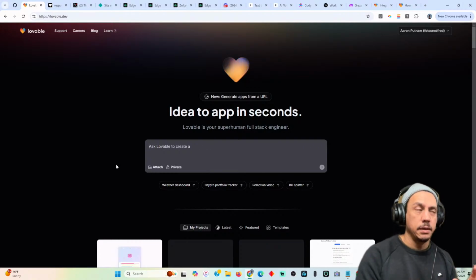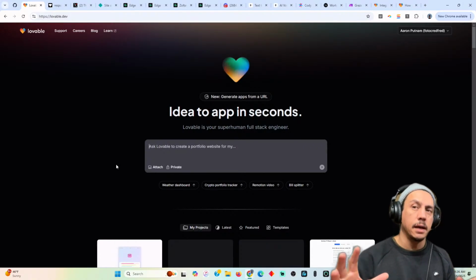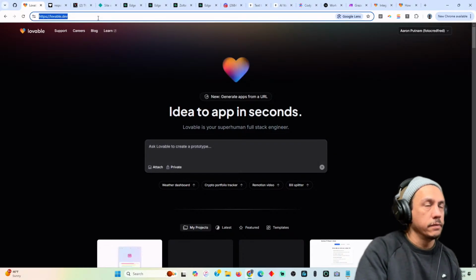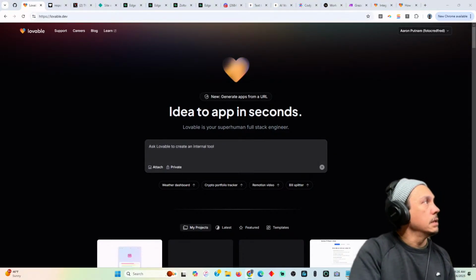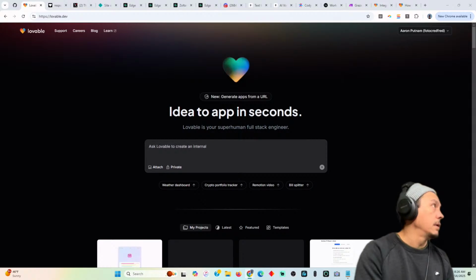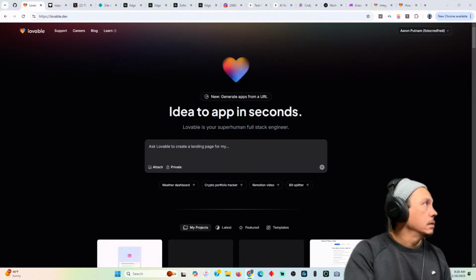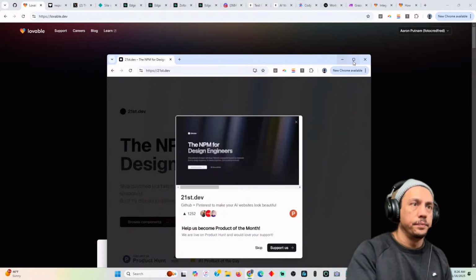thing, and then you want to tweak it, right? You can either tweak it with your own prompts, or you could take other people's prompts. Or in this particular case, there's a website called 21st Dev, right? And so let me just go to 21st.dev. And let's just bring it in over here. Let's just push it in over here.